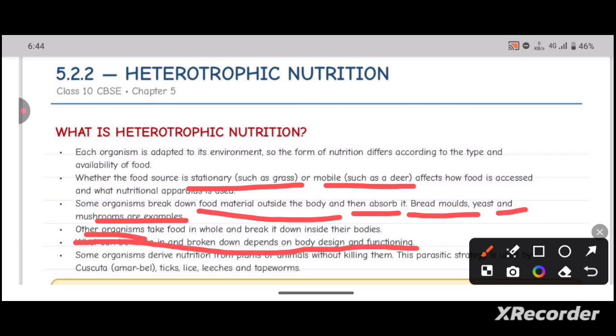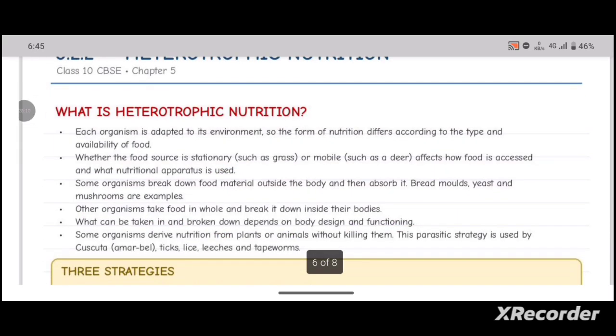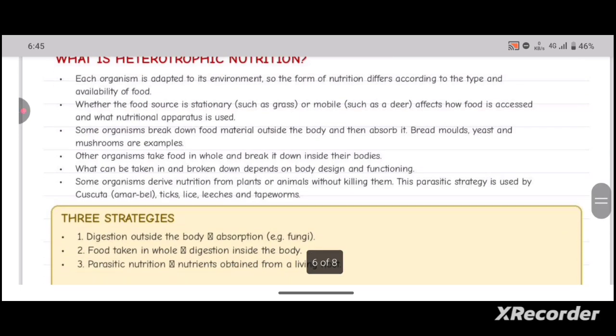This is the utmost important point. Again, the catabolism will depend upon the body design, number of cells, and functioning of the organism. Some organisms derive nutrition from plants or animals without killing them. This mode of nutrition is known as the parasitic strategy, used by Cuscuta, ticks, lice, leeches, and tapeworms.